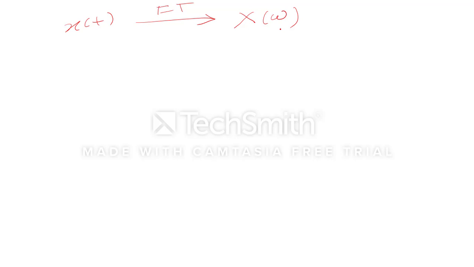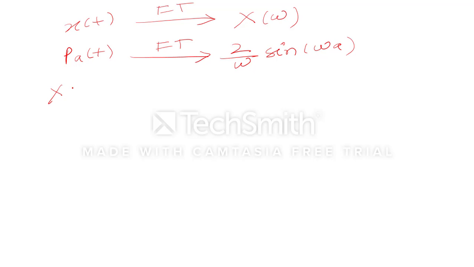So here x(t) is nothing but a pulse function. Its Fourier transform we got is 2 by omega sine omega a. So the duality property says that if we have the same function, but instead of omega I place t, and we have to find the Fourier transform of it, we will get 2 pi multiplied by x(minus omega).